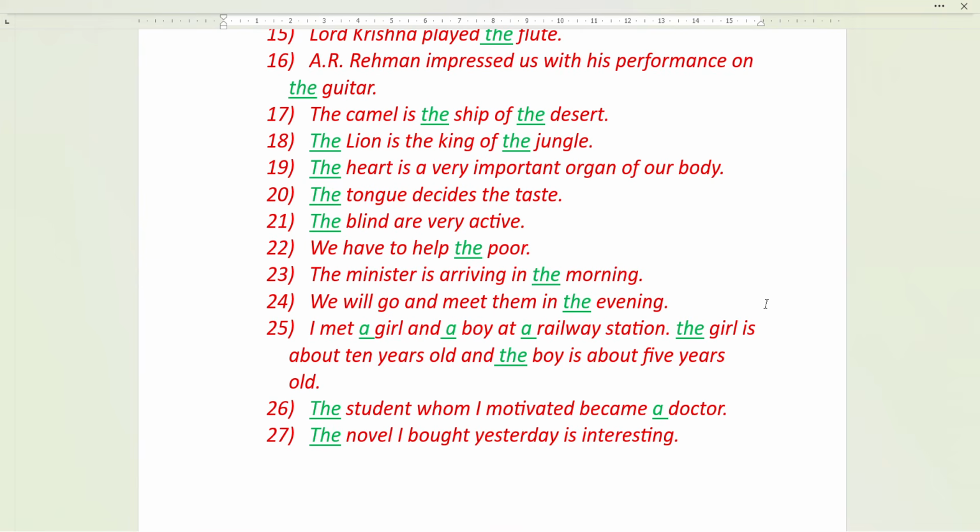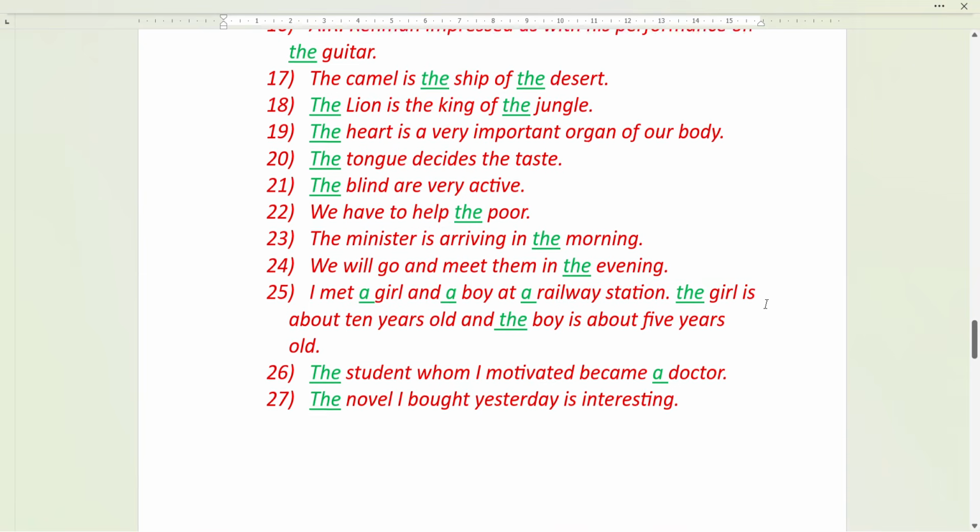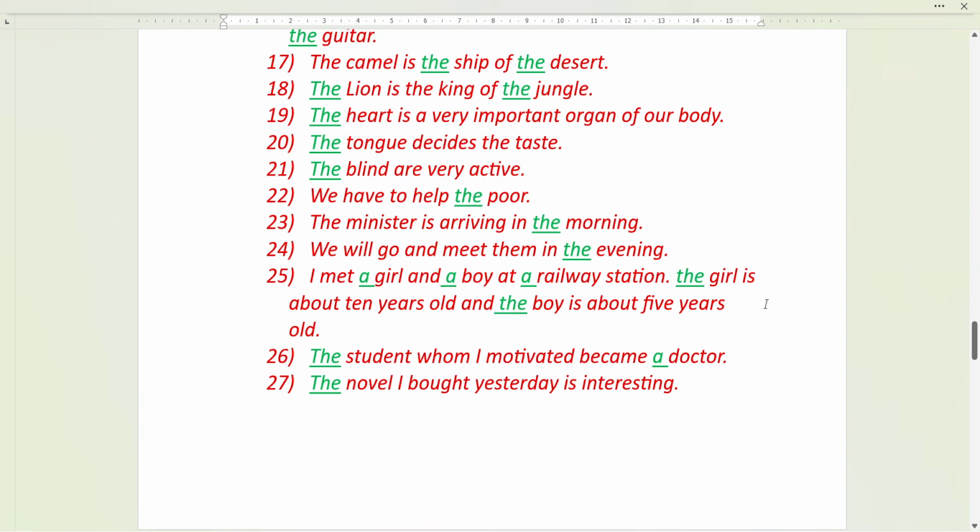I met a girl and a boy at a railway station. So here you may ask why you are not writing the railway station. It is because it is narrating a thing. Okay. So where it is, the railway station is a strange one. Because here a boy, a girl, both are strange, and a railway station. It was somewhere. It's not the railway station where he resides.